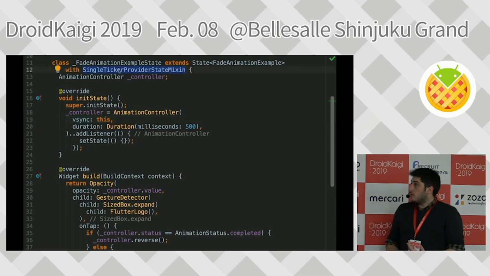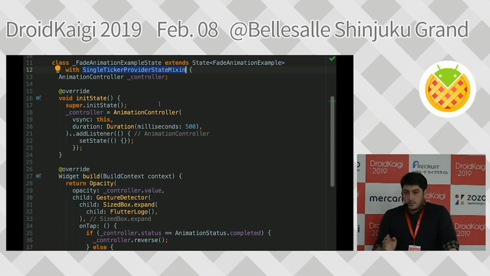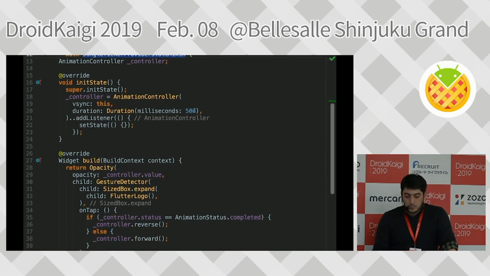There are two types of ticker providers that we can use. One is the single ticker provider, which we can use if we have only one animation controller. But if we have multiple animation controllers, then we need to have the ticker provider state mixin. In our case, single is enough, so we put it that way. And I put a duration of 500 milliseconds. One thing is that to my animation controller, I added a listener. As I said, for each frame change we have a listener, and the listener gets called. What I do here is, on each frame change, I recreate my widget, so it makes the animation behavior for me.